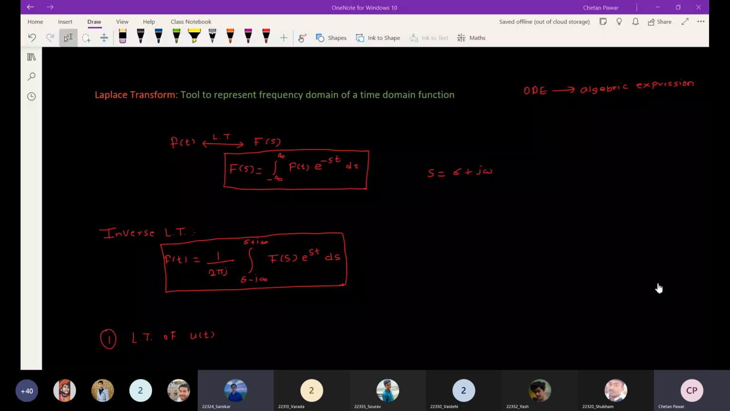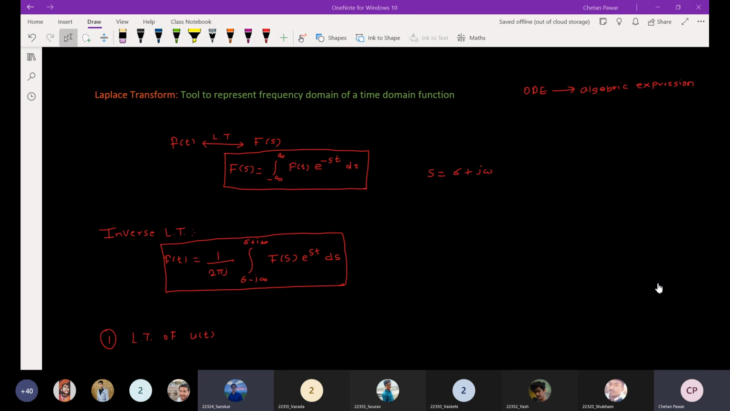Okay. Yes, yes, speak. So there was some noise. There is some noise, I think. So you can mute your mic. Okay. So, ठीक है.